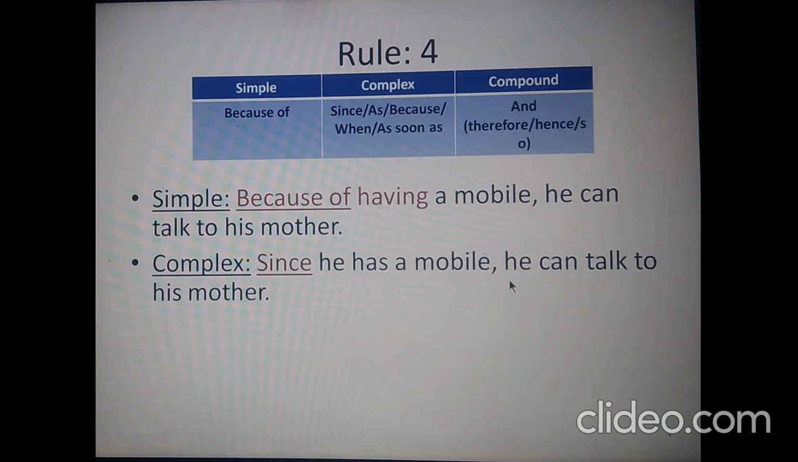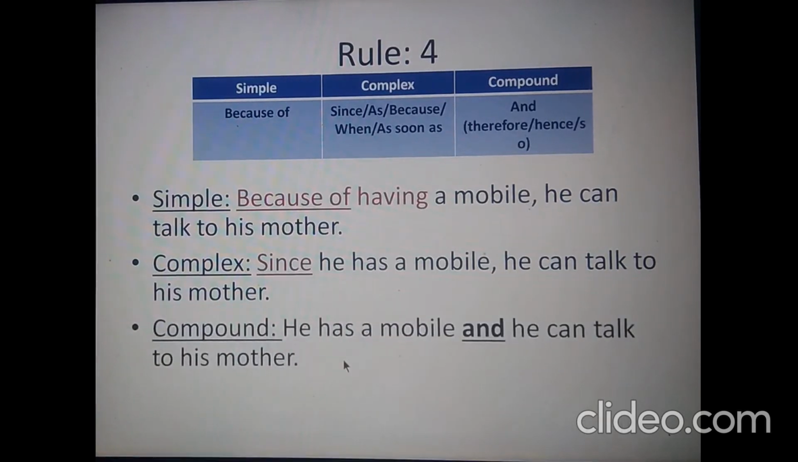In that case, there will be no change with the meaning of the sentence. Normally, this so is used. So the sentence would read like this: he has a mobile and he can talk to his mother. We can, as I have already said, drop out the subject from the second clause of the compound sentence if both the clauses have the same subject. So you can drop the subject: he has a mobile and he can talk to his mother. If you use this conjunction so with it, then you need to have the subject. So it will read like this: he has a mobile and so he can talk to his mother.